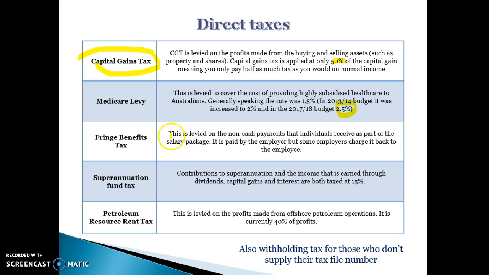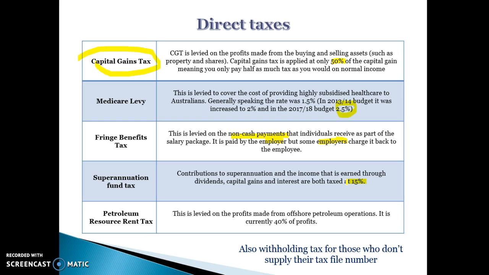the Medicare levy. Fringe benefits tax, taxes on non-cash payments, again a form of income tax. So it may be that you get, for example, a company car or free holiday or something like that. You get taxed on that as an employer, and they generally pass that on to the employee who gets the fringe benefits. Superannuation tax, any money you put into super, you get taxed at 15%, and that can be on dividends, capital gains, salaries, etc.